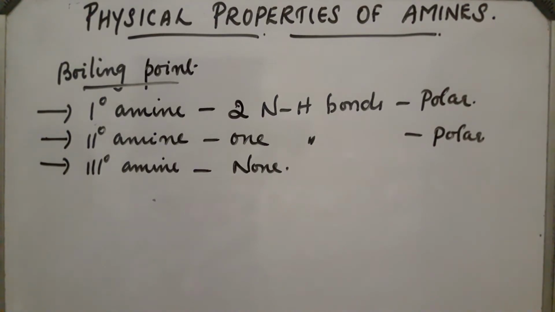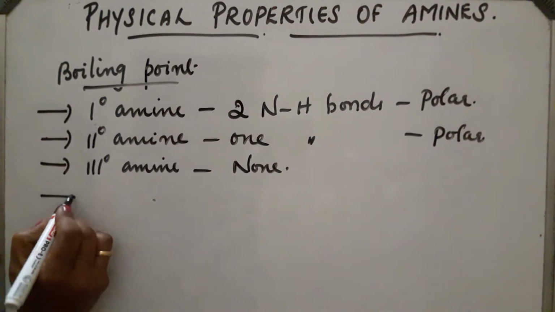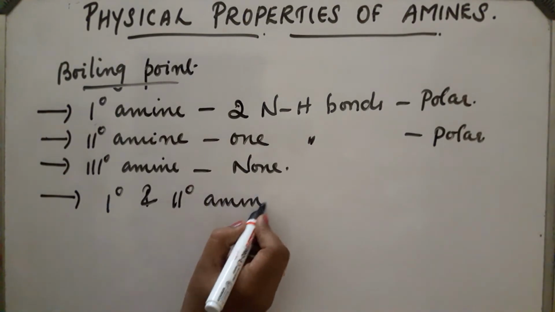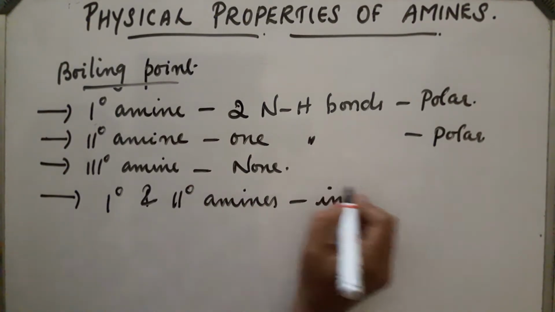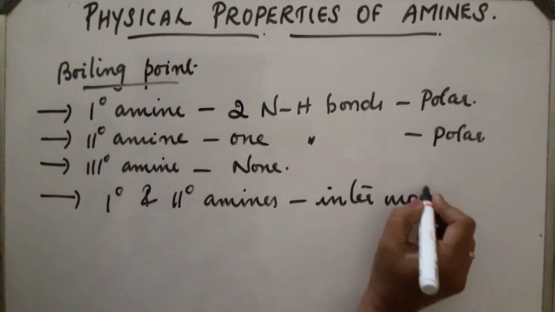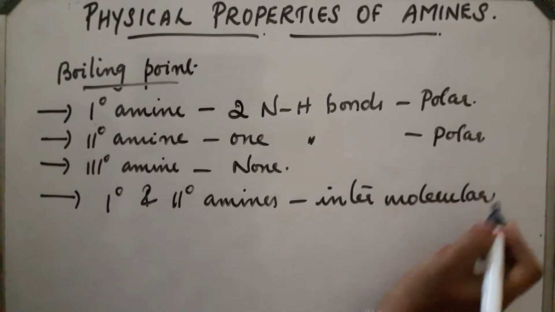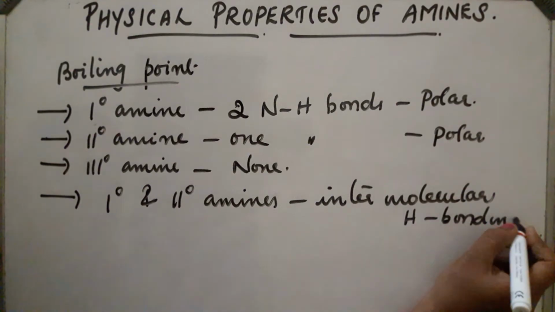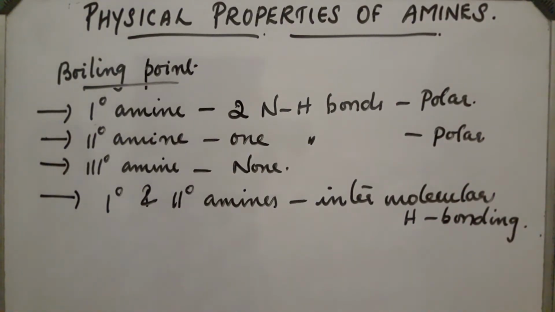Now let us discuss the boiling point. Since primary and secondary amines are polar, they are capable of forming intermolecular hydrogen bonding, so they are associated together. But in tertiary amines, there is no such intermolecular hydrogen bonding.